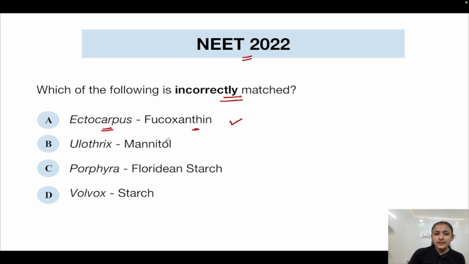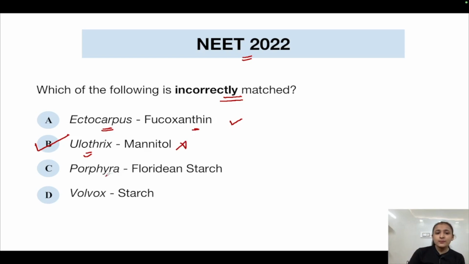Ulothrix is green algae and here it is written it has mannitol. Mannitol is the storage form of food present in brown algae, or Phaeophyceae. Food is stored in the form of laminarin or mannitol in brown algae. But Ulothrix is green algae, so this is an incorrect match. Hence we get the correct answer, option B, Ulothrix. Solving questions is very easy; you just need to have the knowledge and apply it.